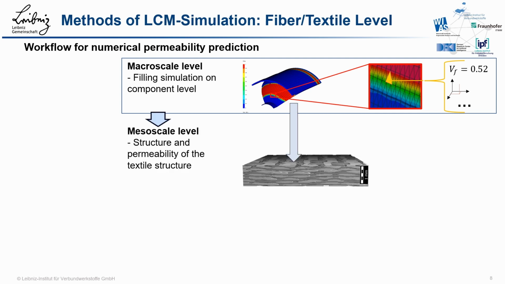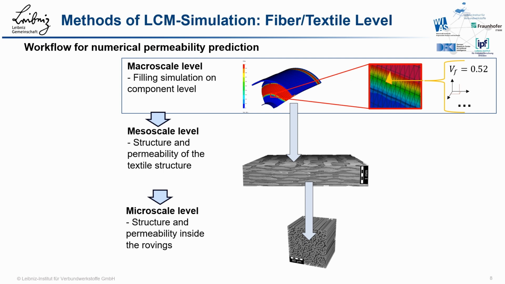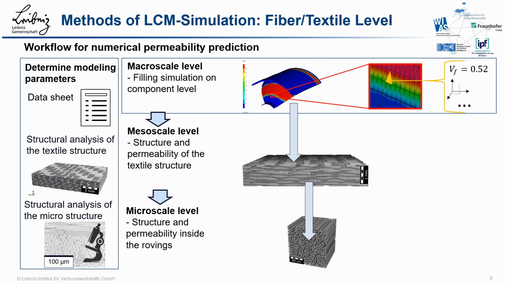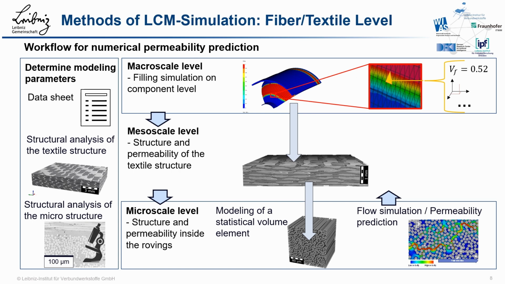The local structure of the component thereby determines the configuration and deformation of the textile stack and therefore of the mesoscale model. And the structure of the mesoscale model in turn determines the structure of the microscale model. To build the models at the micro and mesoscale level, modeling parameters are determined from the datasheets, structural analysis based on microsections, or, for example, on computed tomographic 3D scans. Statistical representative volume elements are then generated.